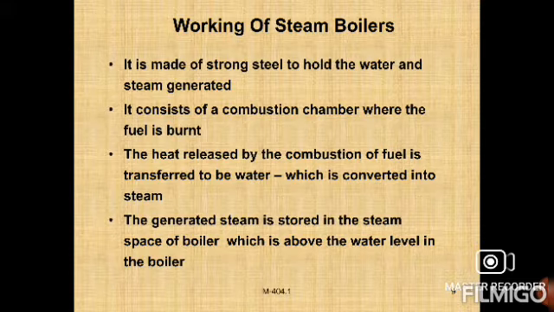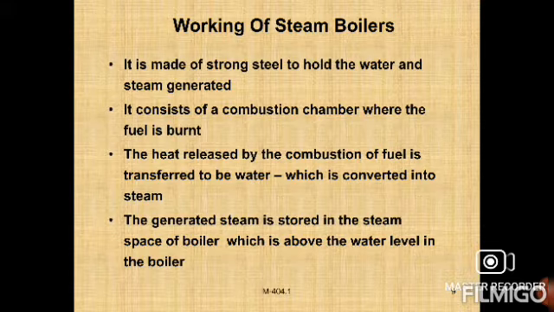The steam can be supplied from the boiler at a constant pressure by maintaining the steam generation rate and the steam flow rate equal, right? So that is the main thing. The main function of the boiler is to convert the water into steam and to supply the steam at the required rate with the desired quality. The steam can be supplied at a constant pressure by keeping the steam generation rate and the steam flow rate equal, right?